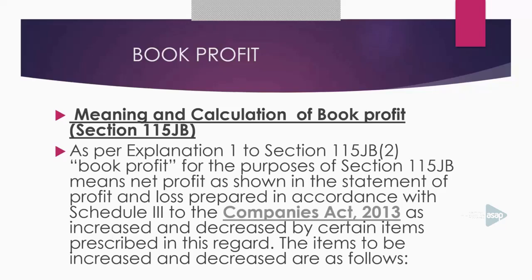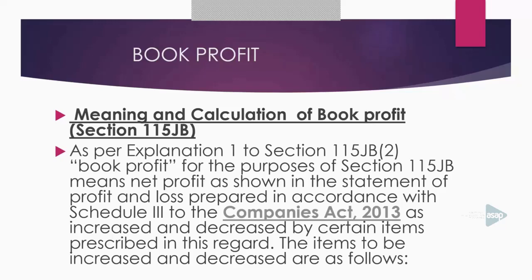That means to find out book profit, first of all, you have to draw your profit and loss account as per the Companies Act. Now, the relevant Companies Act is not the Companies Act 2013.